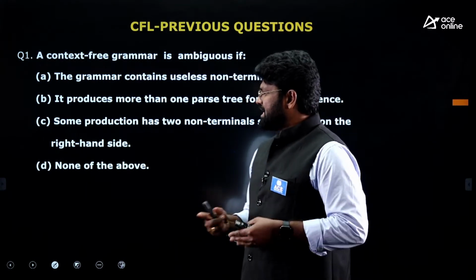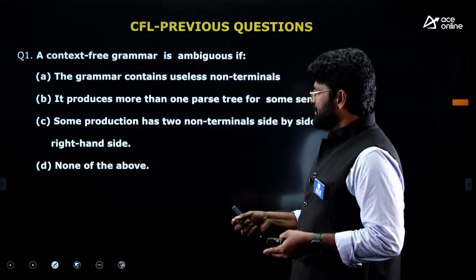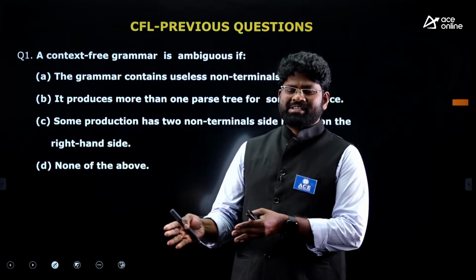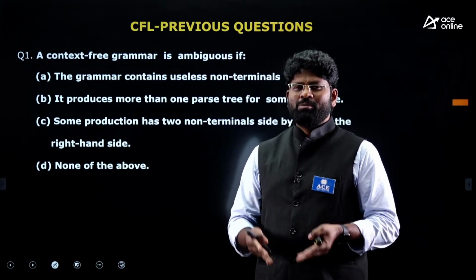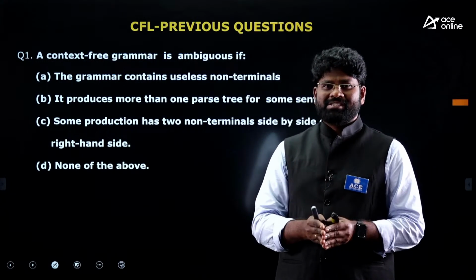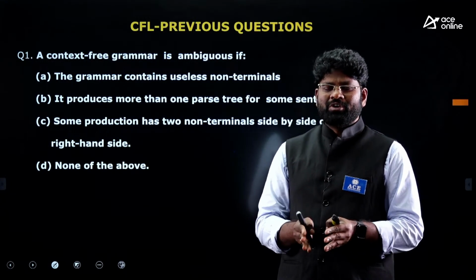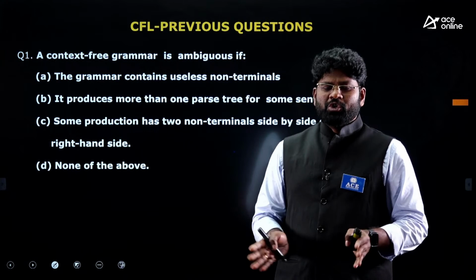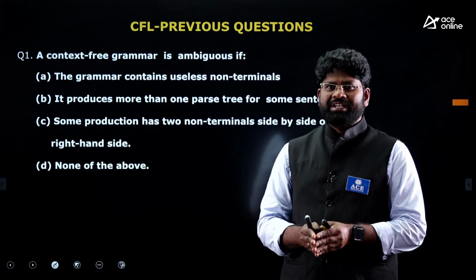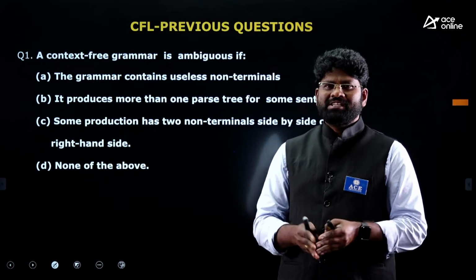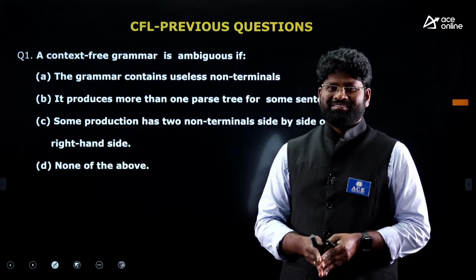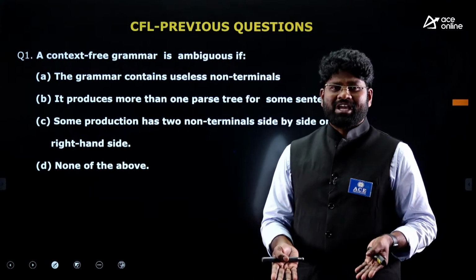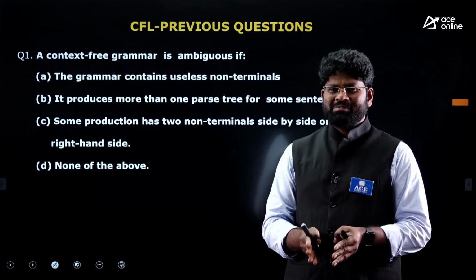And come to the C option. In the C option, you are just providing a production that has two non-terminals side by side. It doesn't matter that you will have multiple trees. You may have multiple trees, or may not. As long as you don't produce multiple trees, even though you have two non-terminals side by side, it doesn't matter for us. Usually, if any grammar contains two non-terminals side by side, we consider those grammars as operator grammars. So it is not the definition of ambiguity. It is the definition of the operator grammar concept. So you have to be good at the basic fundamentals sometimes.